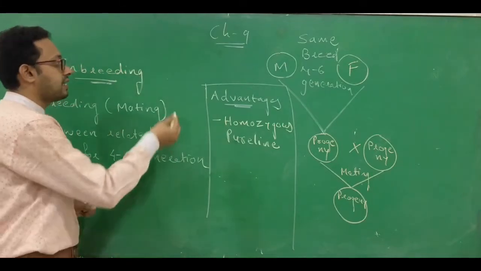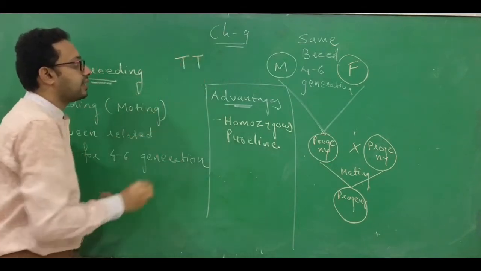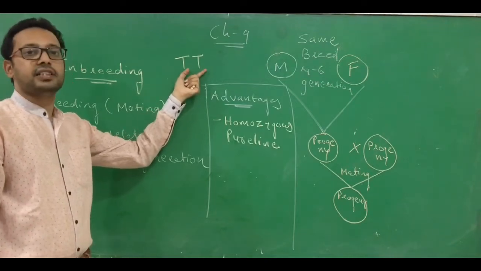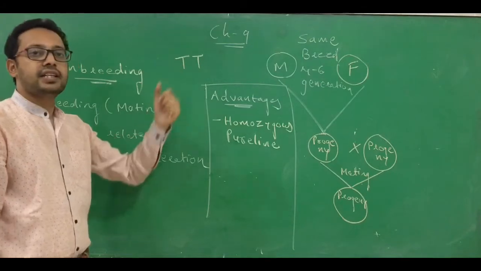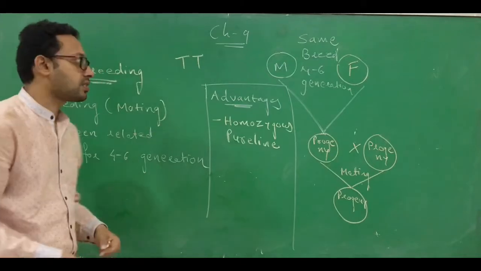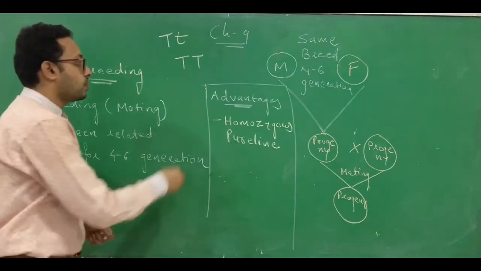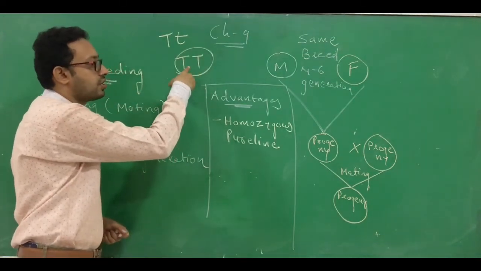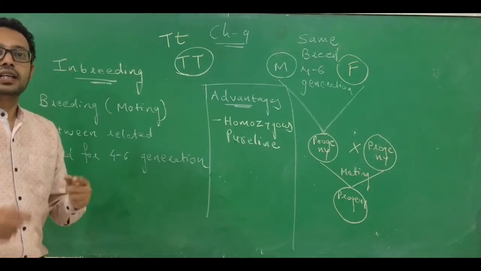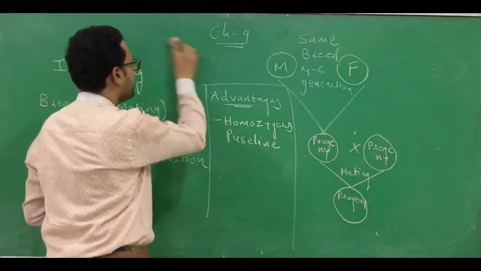I will give you one example that is easy to understand, which you might have learned in the 10th standard: capital T, capital T. You might have learned the Mendel experiment. In the Mendel experiment, capital T, capital T. What does it indicate? The capital T indicates the tallness character, and both being capital T indicates it's homozygous. If it is one capital T and another small t, this is considered heterozygous. So when we want to achieve a homozygous condition or homozygous pure line, this type of inbreeding is preferable. So this is one use of the method.